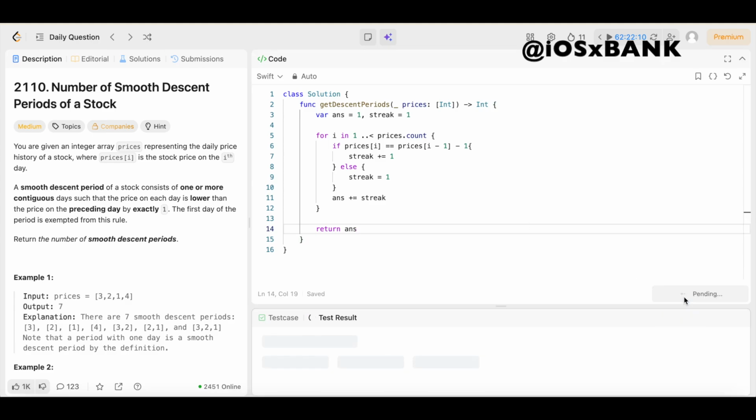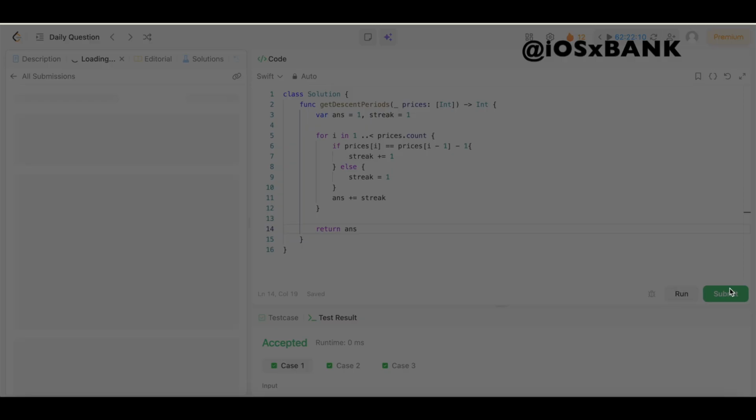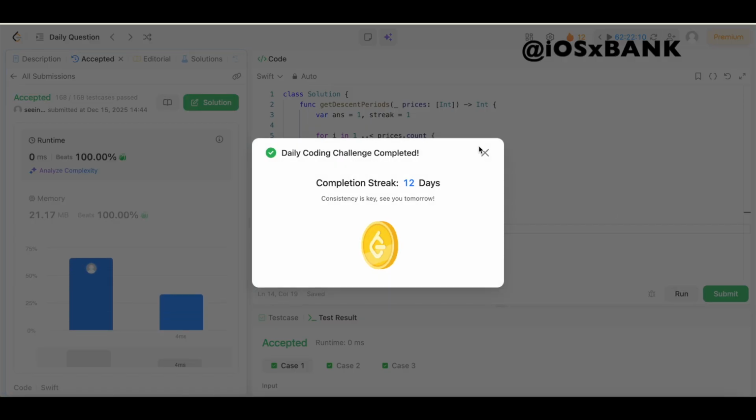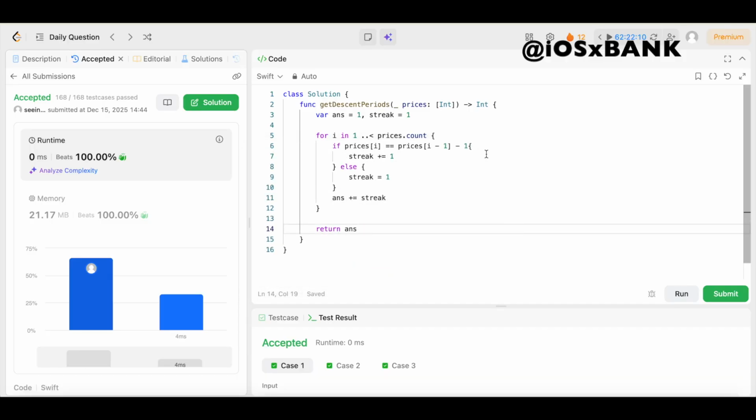Let's give it a run. Make sure it runs properly. It's accepted. So now let's go ahead and submit it. Make sure it's still accepted after we submit it. Let's see, and look at that, y'all. 0 milliseconds beats 100% of users. That's what I'm talking about. That's what I like to see, y'all.